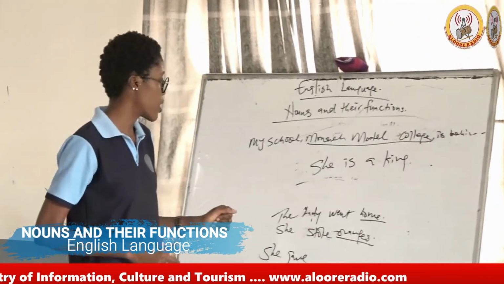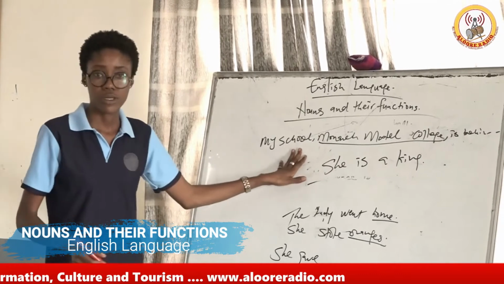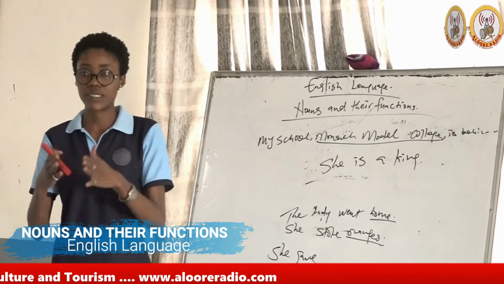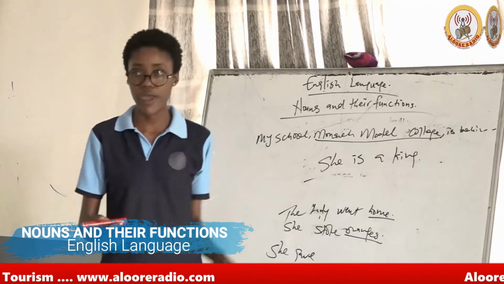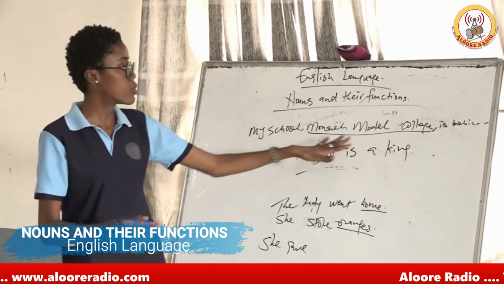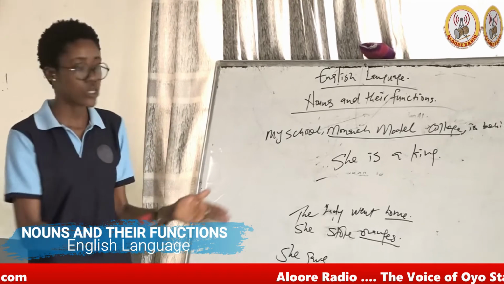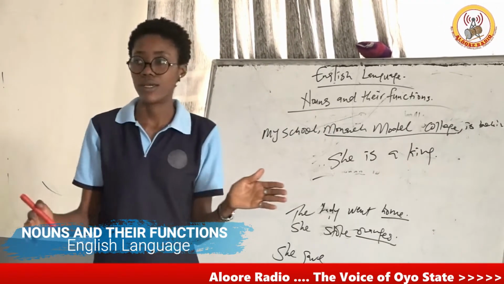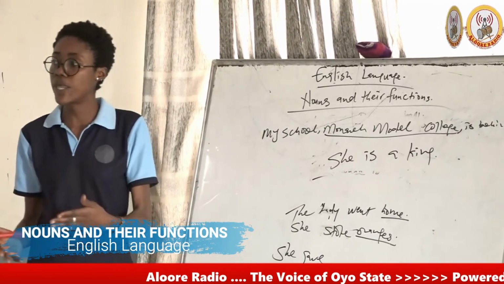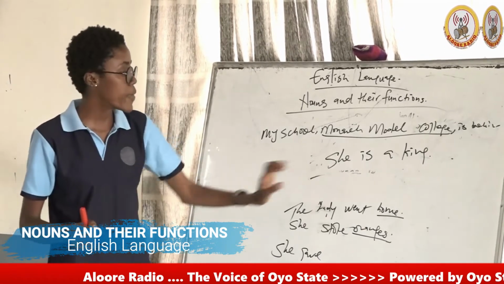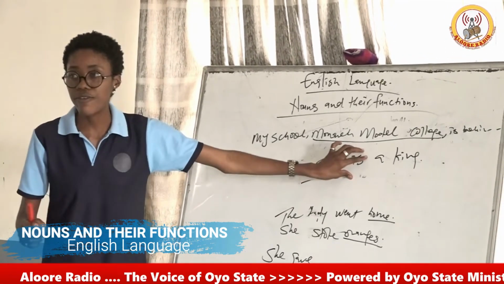But the difference is that for the apposition, they have to be placed side by side before the verb. Monarch Model, my school Monarch Model College is behind this place. Apposition will be placed side by side. But when we are now talking about complement, it means that the complement has to come after a verb.